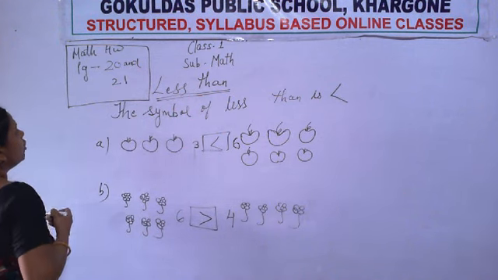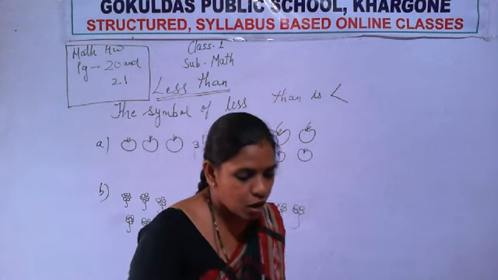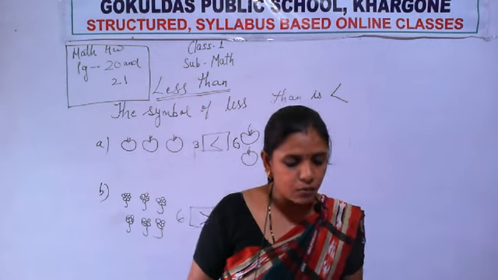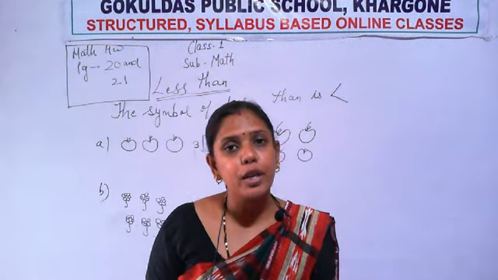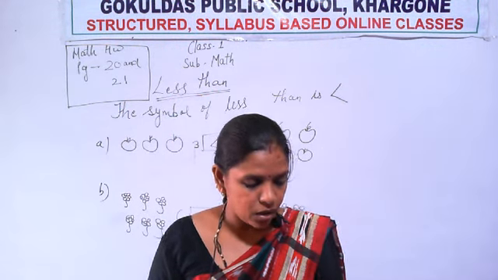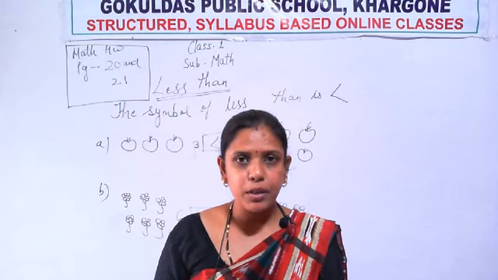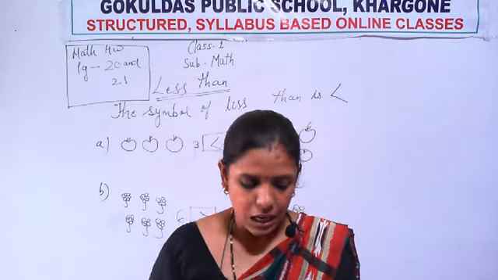Okay, on these two pages two exercises are given that we have already solved. So those two questions you have to copy in your notebook. Okay, and draw small pictures. Okay, don't draw big pictures, because small will look nice.